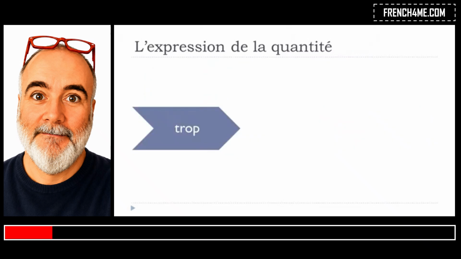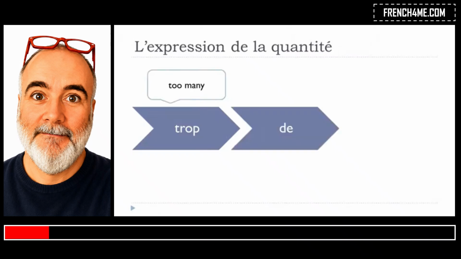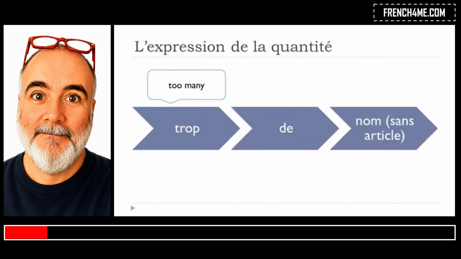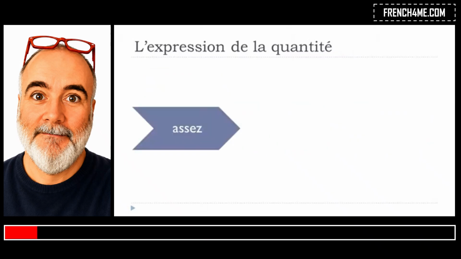If you want to use trop, and trop means too many, okay? Then you will have to put de and the noun without the article, okay? Remember, too many, trop, don't pronounce the final P. Trop, de, and the noun without the article. All right? And then assez. Assez means enough, okay?